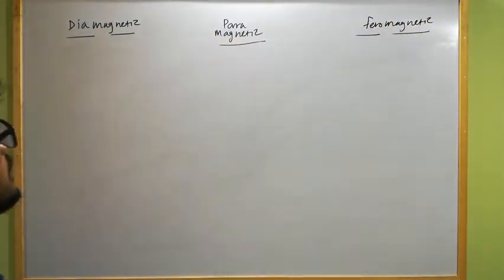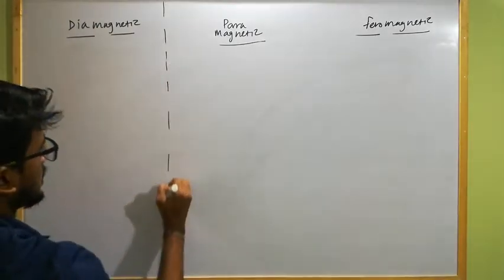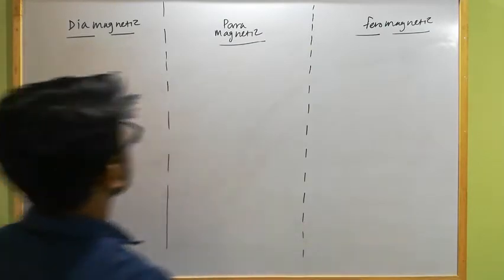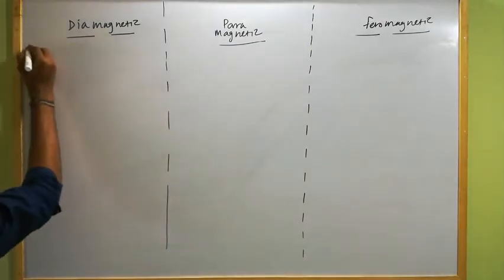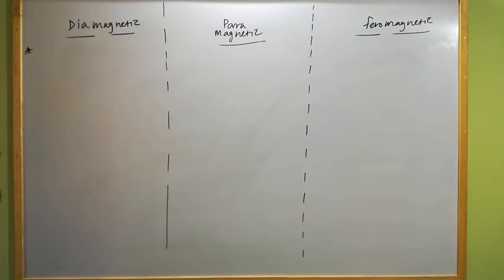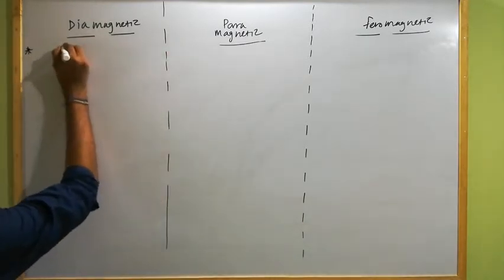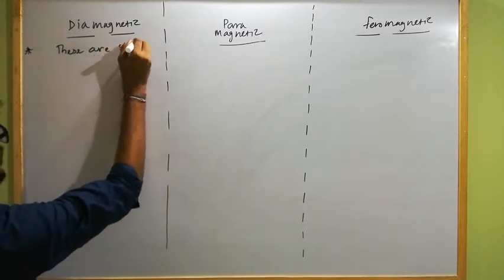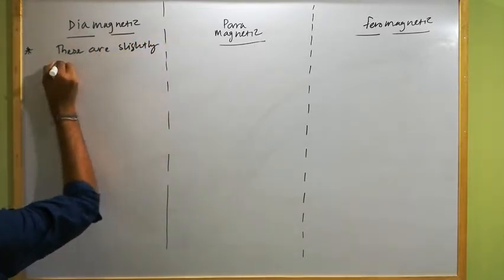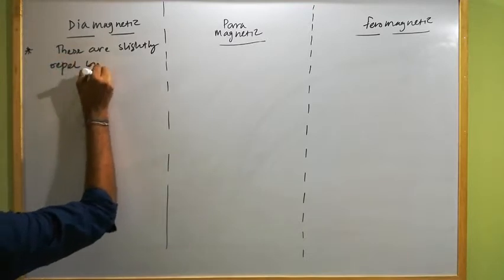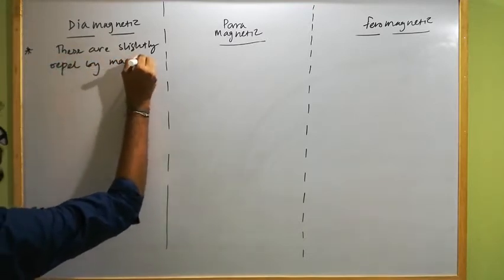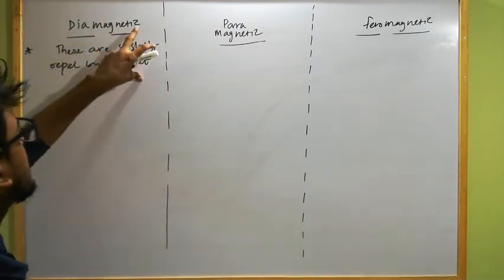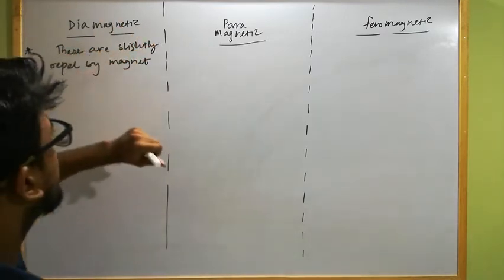Okay, so what is diamagnetic substance? Diamagnetic substances we already discussed. These are the magnetic materials or substances which are slightly repelled by the magnet.